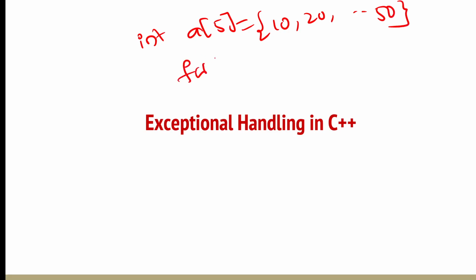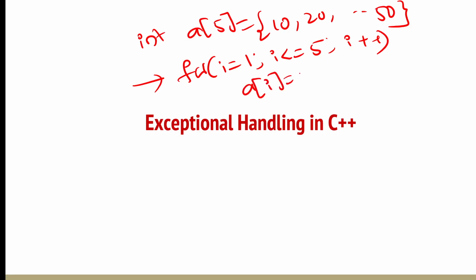Now, when you are printing, you gave i less than or equal to 5, i plus plus. Since you copied this line from some other program, you are writing something like this: a of i equal to, maybe I am filling these values. But we know array indexing begins from 0 to n minus 1, that is, since it is 5, it is from 0 to 4.